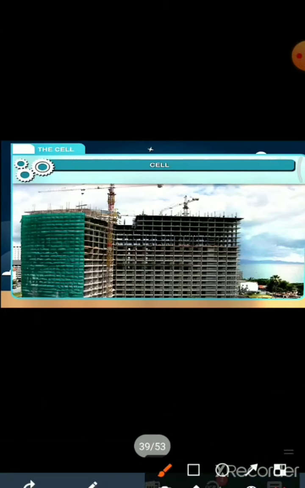Another example, suppose this is a wall. Your wall is made up of bricks, cement, sand and all that. So suppose this is one corner of the wall. This structure is your cell. This small dot structure is called your cell. And cell is invisible to our naked eye. It is visible only through the microscope.